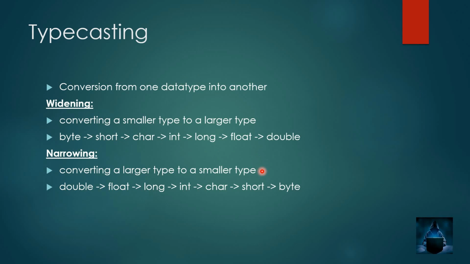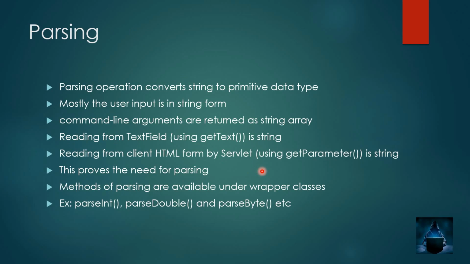Still we didn't see one particular case. A primitive data type can be converted into any primitive data type directly, but when it comes to a non-primitive data type, there arises our first problem. For conversion of a non-primitive data type into a primitive data type, we have to go with a process called parsing. So a parsing operation converts a string to primitive data types. Right? A parsing operation converts your entire string to a primitive data type.